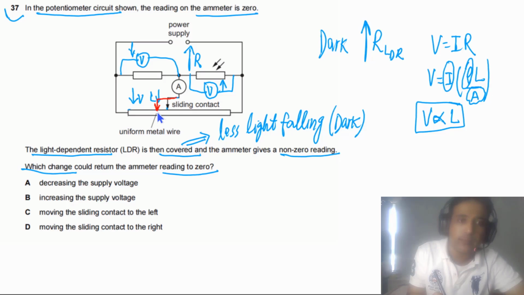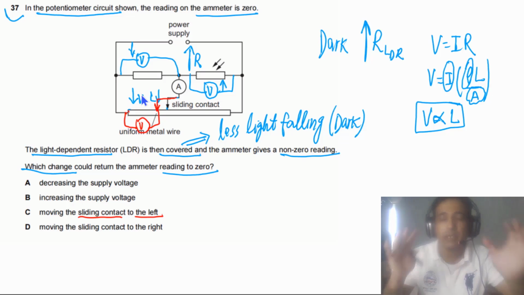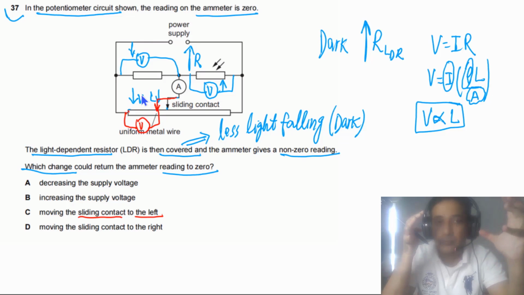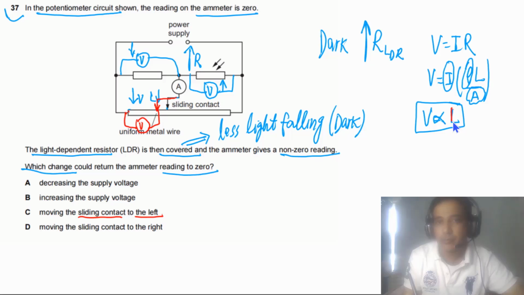So it has to be somewhere here now. If you look at the given options, it is given to us: moving the sliding contact to the left. Yes, because the potential drop across this part decreases, so the contact has to move to the left. The PD across this part of the wire, V here, has to be equal to this PD. That's the reason the sliding contact has to be moved to the left. A beautiful question on potentiometer, and also a typical type of question. You need to understand why the sliding contact has to move to the left: because V is directly proportional to L.